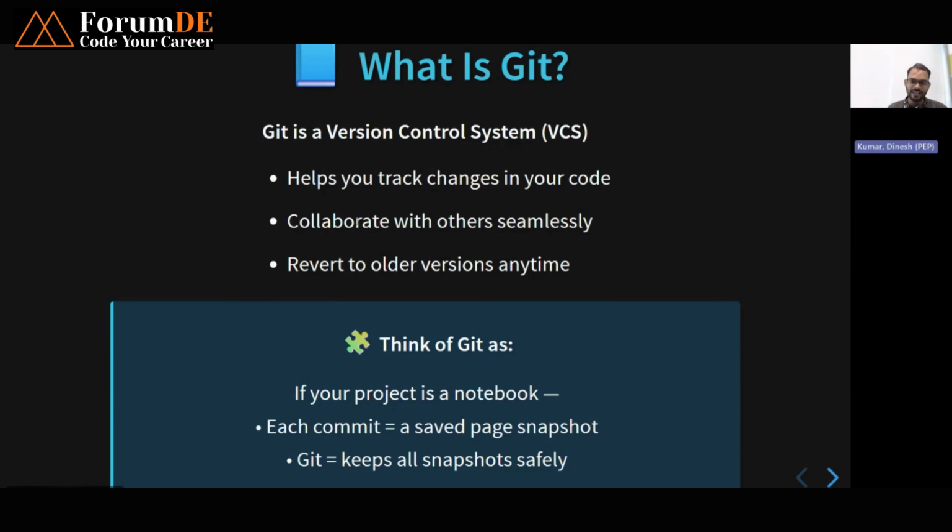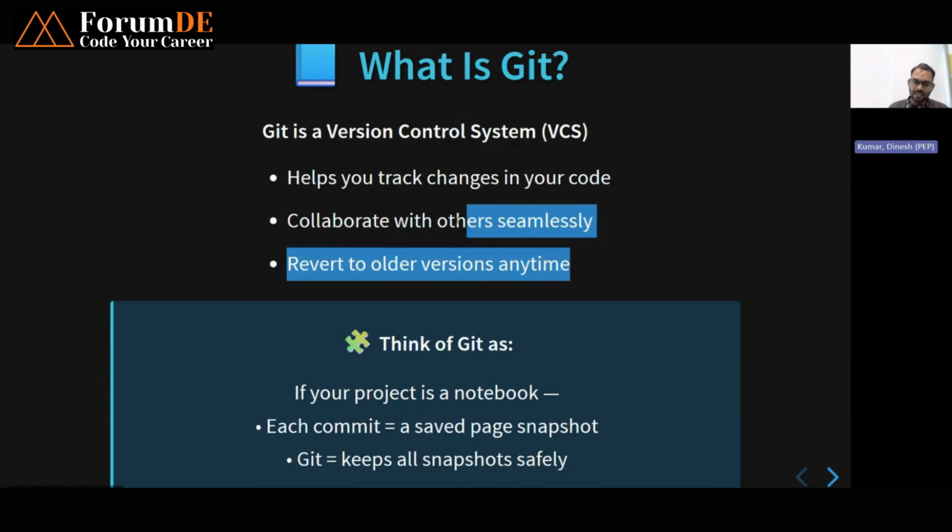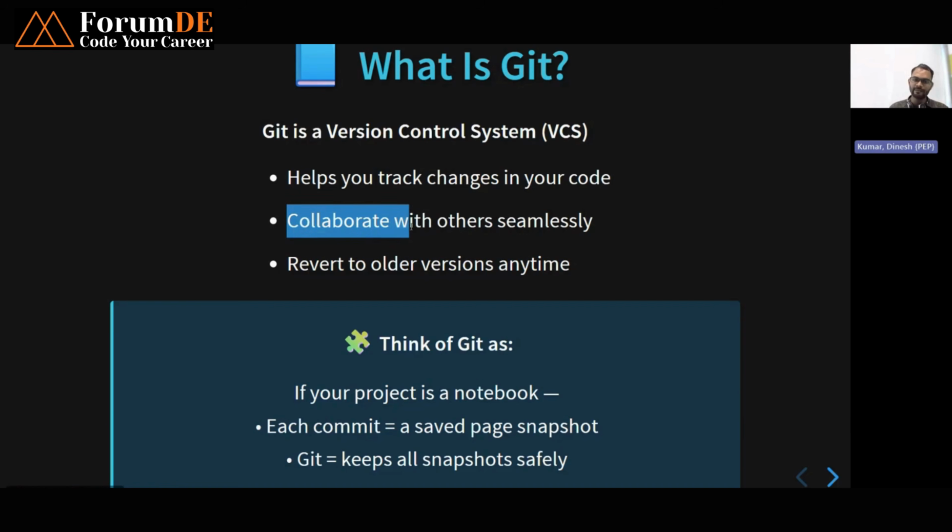Okay, so it helps us track the changes in our code. It also helps us collaborate with others seamlessly. Suppose we have a team of four members in our project, and all four are working in parallel. How can one file be changed by all four people? That kind of collaboration is also supported with the help of Git.